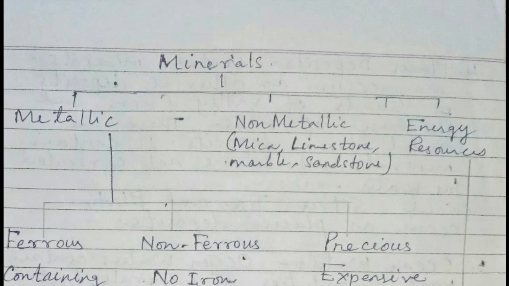Today we will have a discussion on chapter number 5, Geography from Standard 10th. The name of the chapter is Minerals and Energy Resources. Now, minerals can be classified into three categories: one is metallic, second is non-metallic, and third is energy resources.